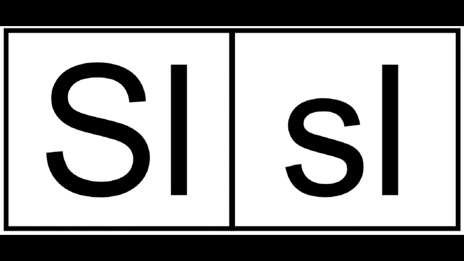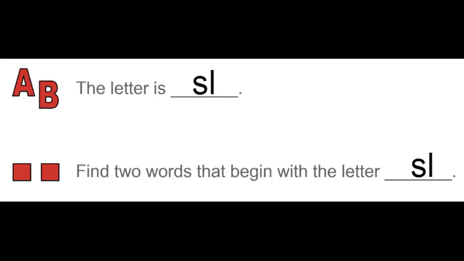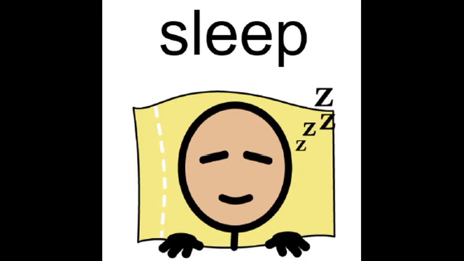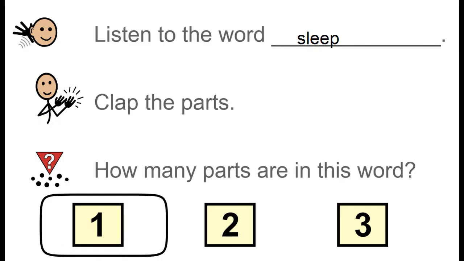What's the letters? S-L. Sl. What's the sound? Sl. The letters are S-L. Find two words that begin with the letters S-L. Sleep. Listen to the word sleep. Clap the parts. Sleep. How many parts are in this word? 1. Sleep. Clap it again. Sleep.